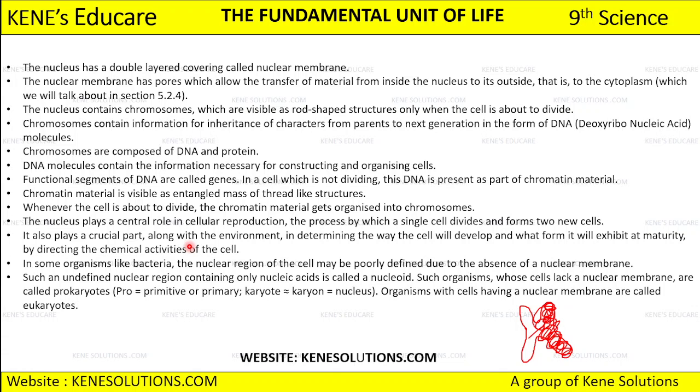The nucleus, because it helps in the process by which a single cell divides and forms two new cells. This is how cells reproduce and the number of cells increases.